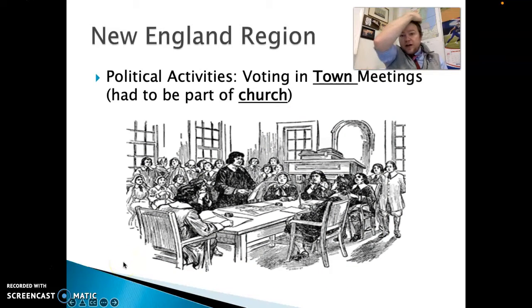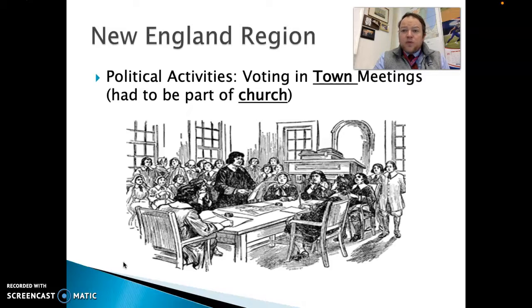Political activities. We're going to talk a little bit about this in our next chapter when we dig a little deeper into the colonies. New England was an early area for people coming to the New World for religious freedom. So there were parts of the New England colonies that were very democratic.